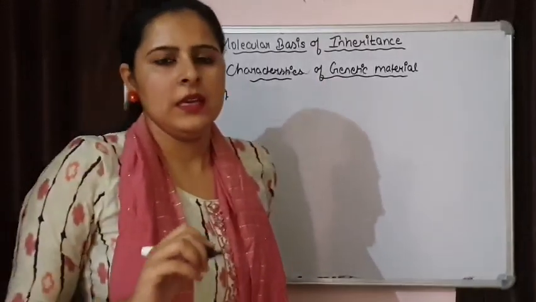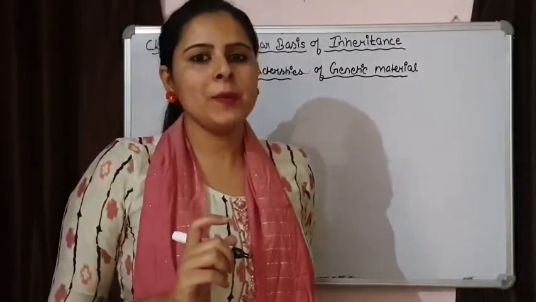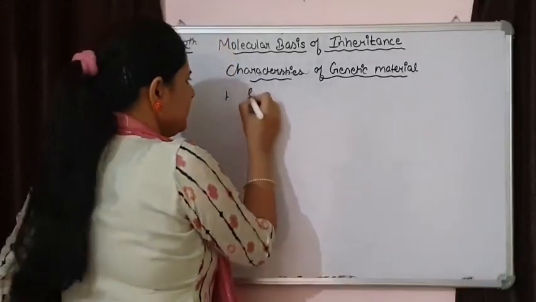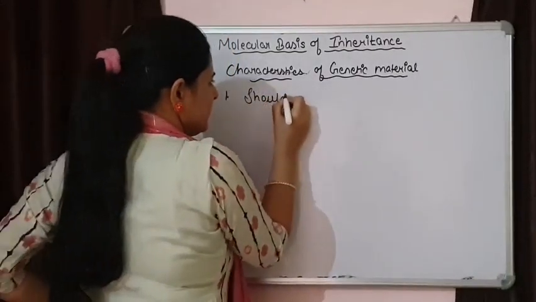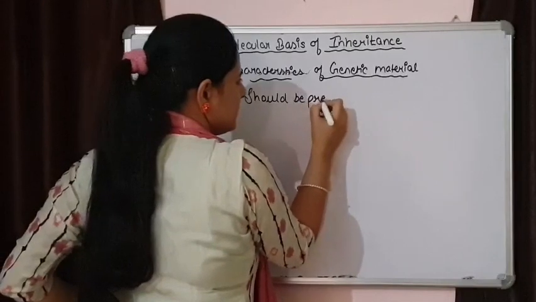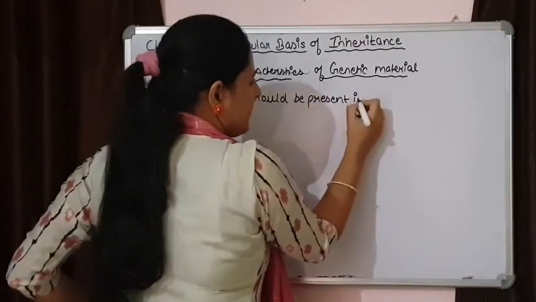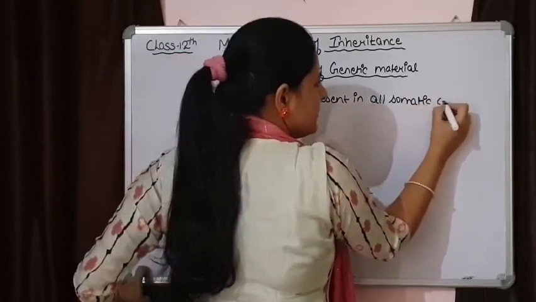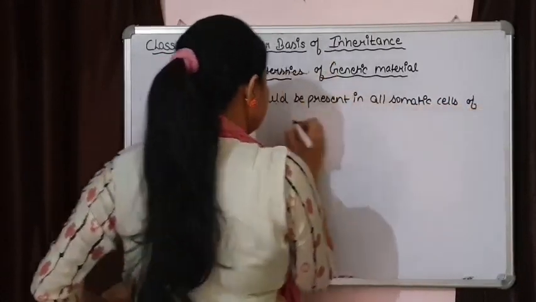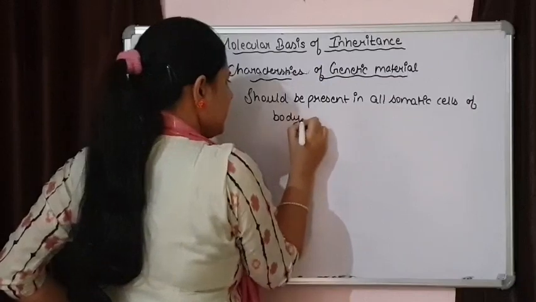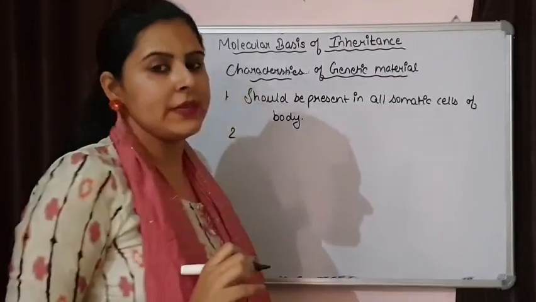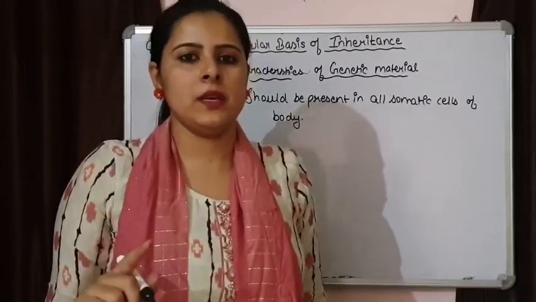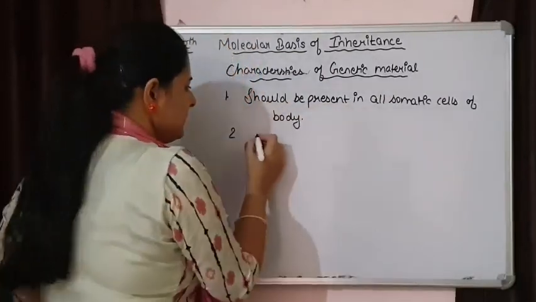First thing, genetic material should be present in all the somatic cells of the body. Second thing about genetic material is that it should be present in same number in all the cells.